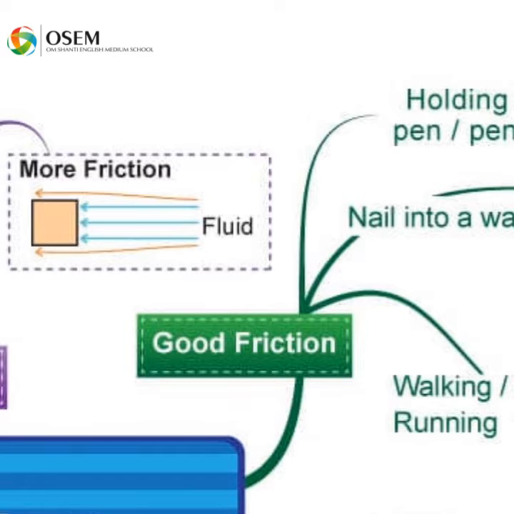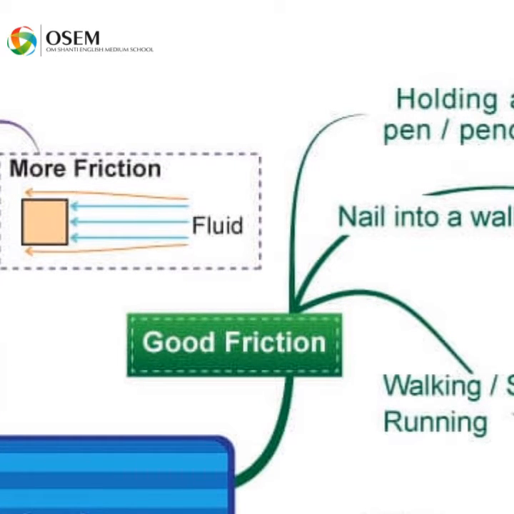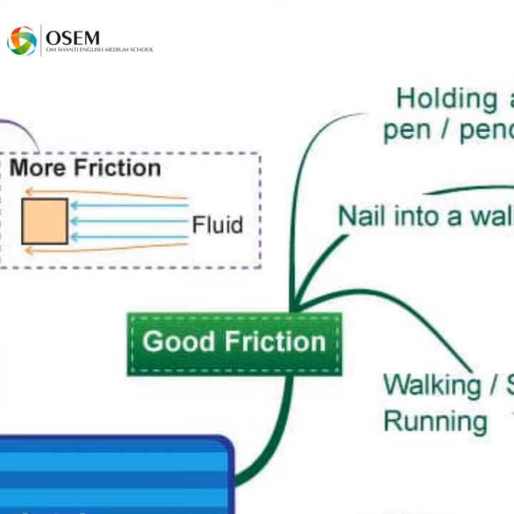Many questions. What will happen if there is no friction? अगर friction नहीं होता तो क्या होता? Means friction good क्यों है? If an object starts moving, it would never stop if there were no friction. अगर कोई object moving करना start होता है, अगर friction नहीं होगा तो कभी भी stop होगा ही नहीं.